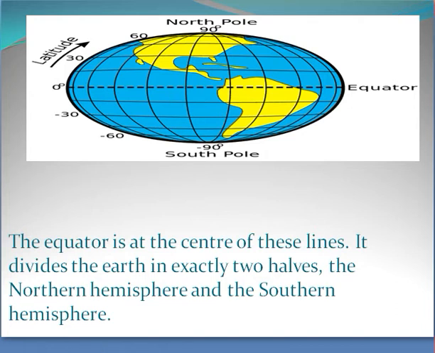The rays of sun fall directly on the equator, as here the distance between the earth and the sun is least. Therefore, the regions closest to the equator experience a hot climate. The further the region is from the equator, the cooler its climate will be. The poles, which are farther from the equator, experience extremely cold climates.